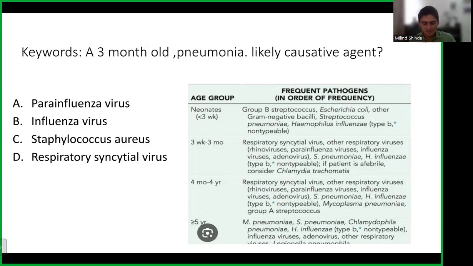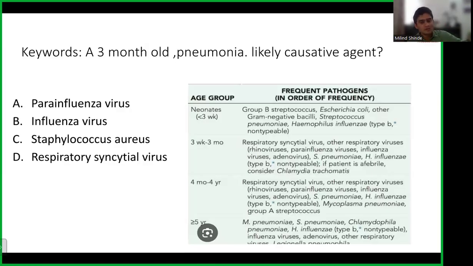So this is again a table from one of the standard books that we have for pediatrics, that is Nelson's. It has given that in the early neonatal period, when we talk about less than 3 weeks, these are mainly gram-negative bacteria because we believe the source can be maternal genital or GI tract. So like group B Streptococcus, E. coli, other gram-negative bacilli are the leading cause of infection in a neonate. Between 3 weeks to 3 months, viral infections take over. So you have RSV, rhinovirus, parainfluenza virus. So predominantly they are viral.